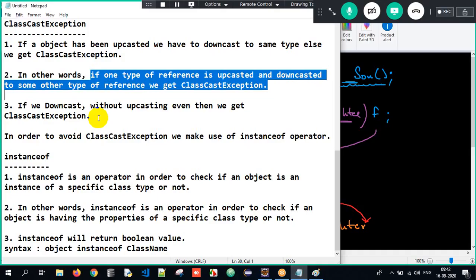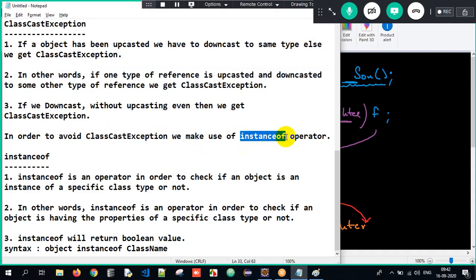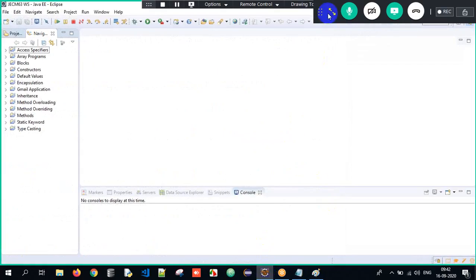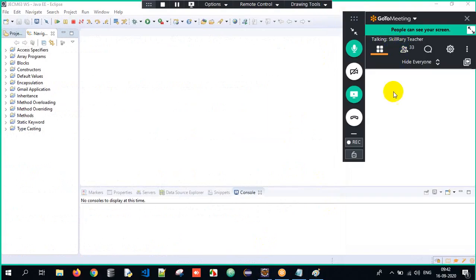So how do we avoid it? We avoid it with the help of an operator called instanceof. We are trying to avoid this class cast exception with the instanceof operator. How? I will prove it to you practically. So I want everyone to concentrate here. Trust me, by the end of the session you'll be strong at this particular topic. So have patience.